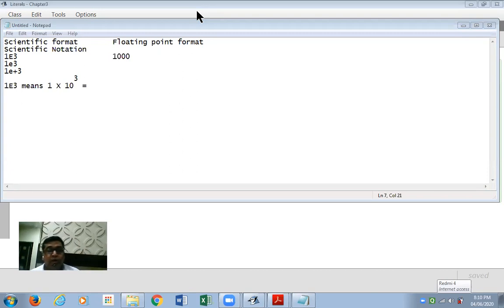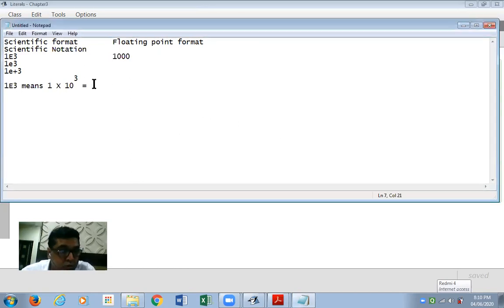10 into 10 is 100 and 100 into 10 is 1000. So 10 cubed is 1000, and 1 into 1000 is 1000. So 1E3 means, the value in scientific format is 1000 in floating point format, and I hope you understood how it works. Whatever value you have written before E, that value is multiplied by 10, and after E, whatever value is written, it means 10 raised to the power of that value.